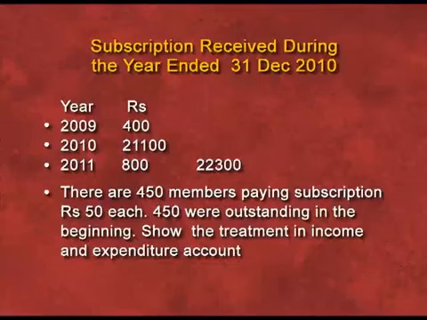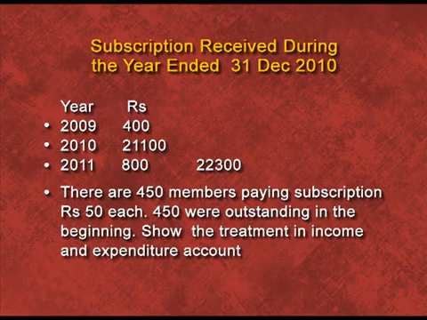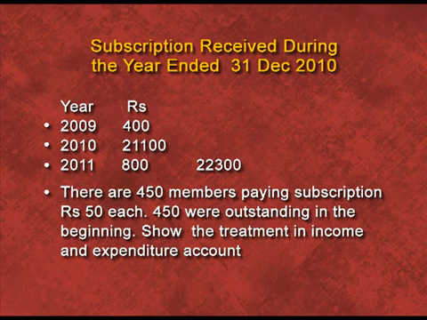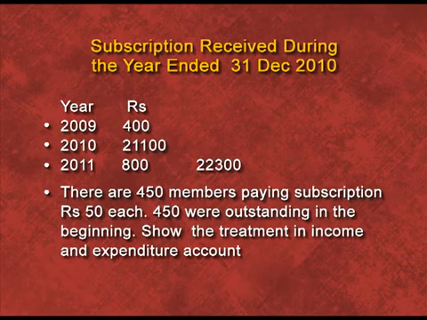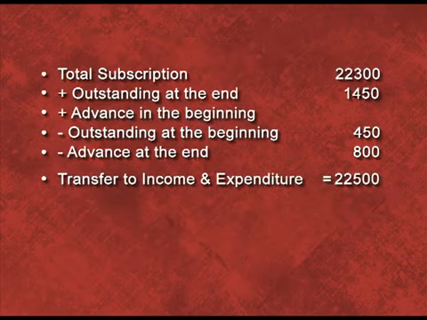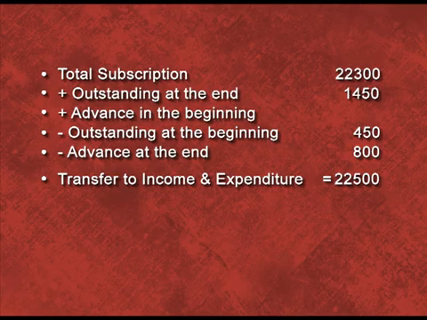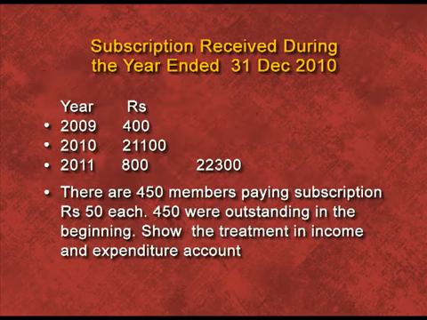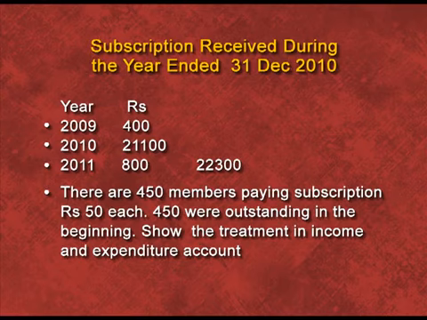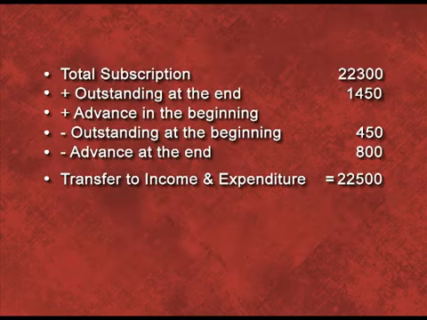How is this amount arrived? You can see in the table it is given 21,100, but in the additional information it is mentioned that there are 450 members and each member is paying 50 rupees subscription. That means a total of 22,500 should be received, but during the current year we have received only 21,100. That means 1400 were outstanding amount.